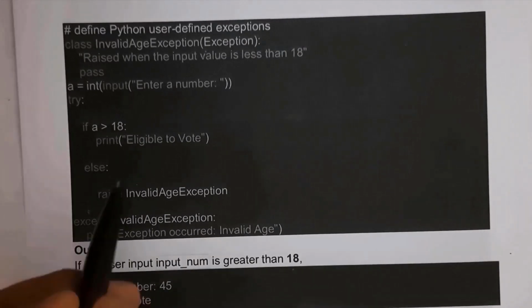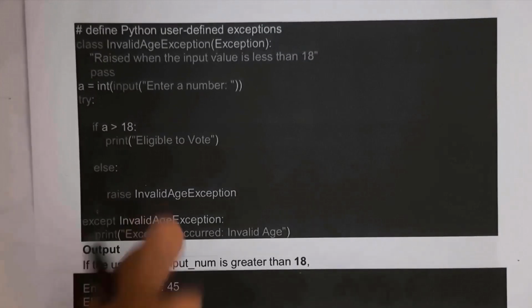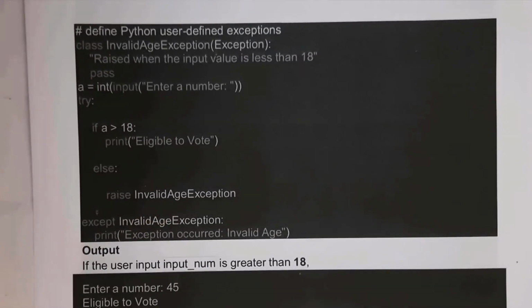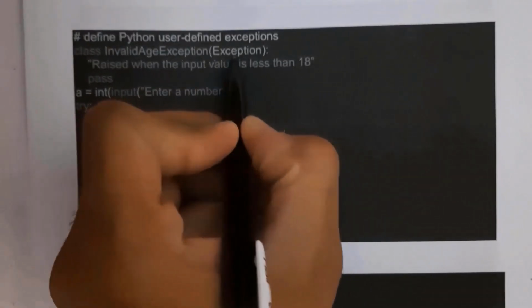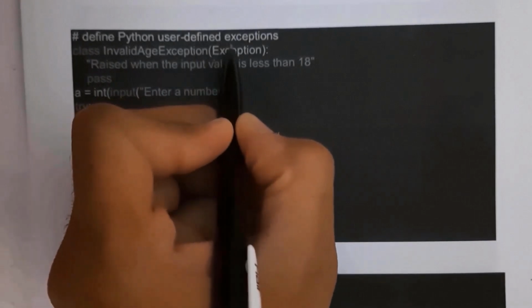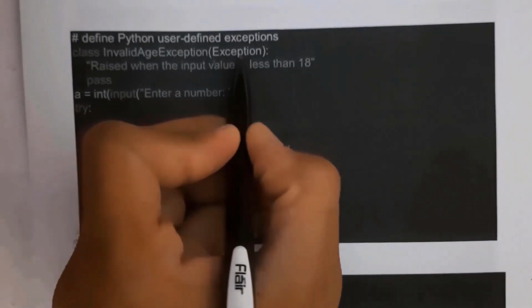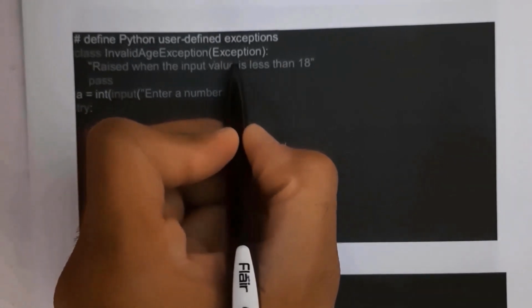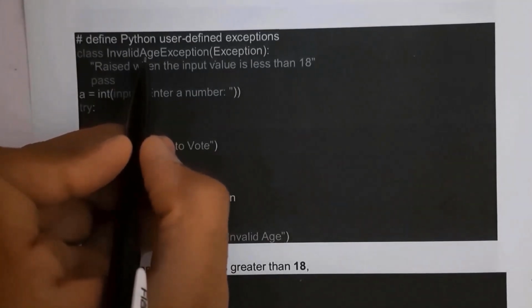The else block contains raise InvalidAgeException, and this InvalidAgeException is present in the except block, that is except InvalidAgeException, and this except block contains the statement print "Exception occurred: invalid age". So I'll get this output whenever I enter a value less than or equal to 18. By using the Exception class, we can create user-defined exceptions, that is, our own exceptions. This Exception class is a built-in class, that is, it is already present in Python. InvalidAgeException is the exception which is created by me.